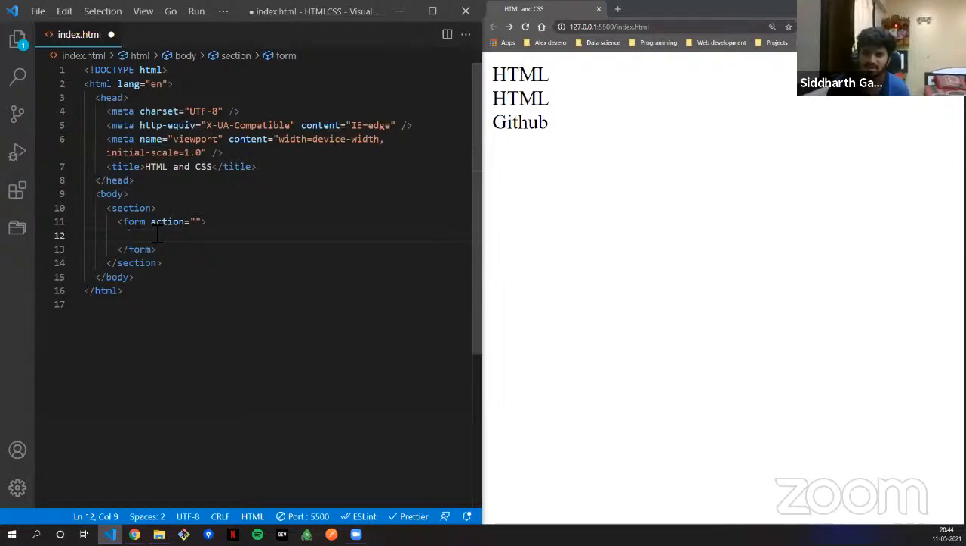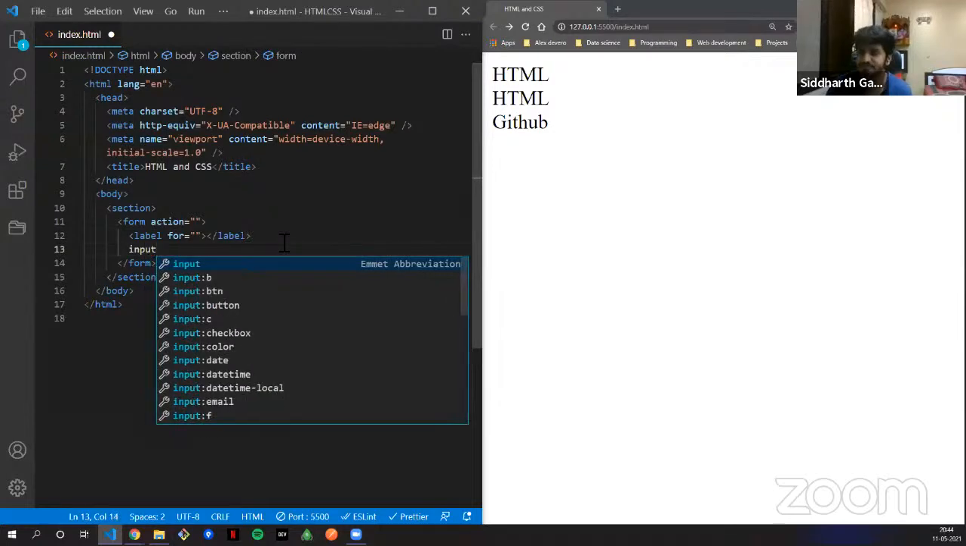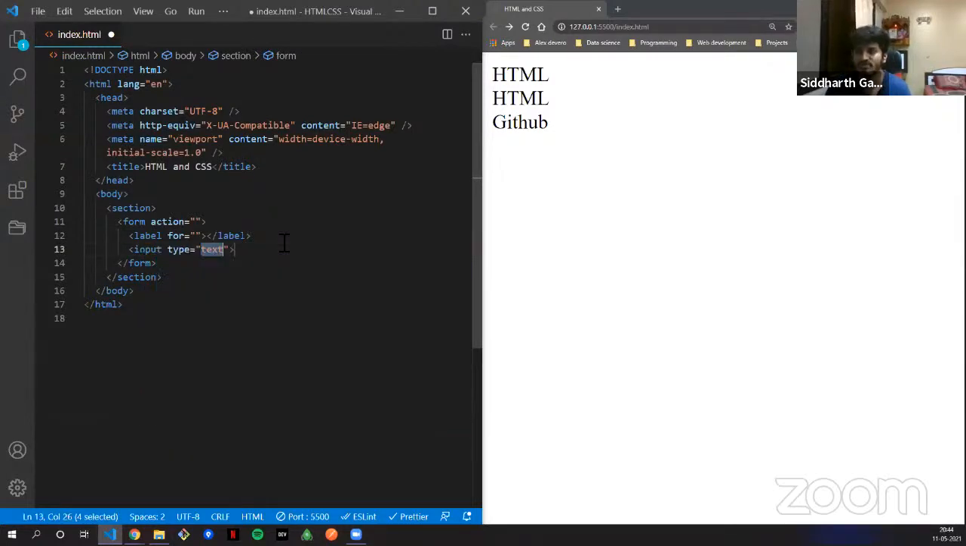You can put in many things, but the basic thing is the label. There's a label tag. Now what is a label? Label is something that you see on top of your input field. You will get to know what it is after I code it out. Just give me a minute. So there are two tags inside a form: one is the input and one is a label tag.